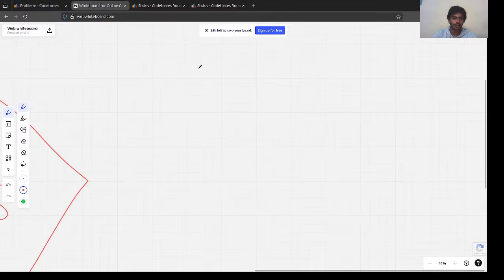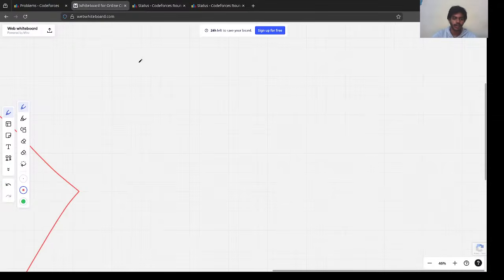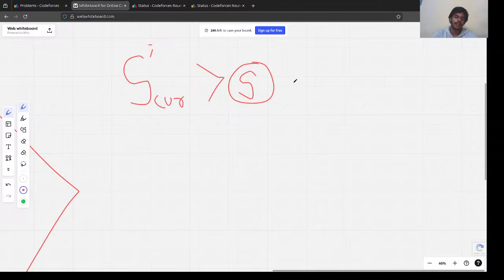We basically divide the problem into some cases. First, if the current sum is greater than s, the sum that we need, then we would never be able to find the answer. Why?